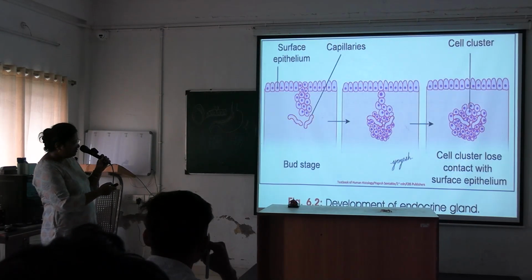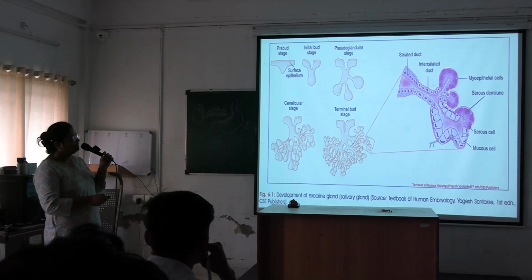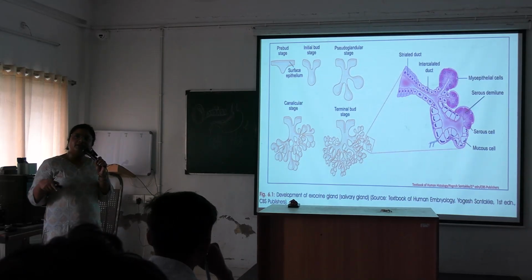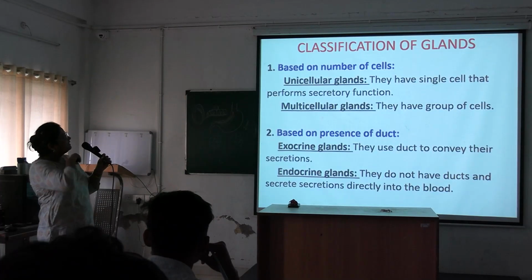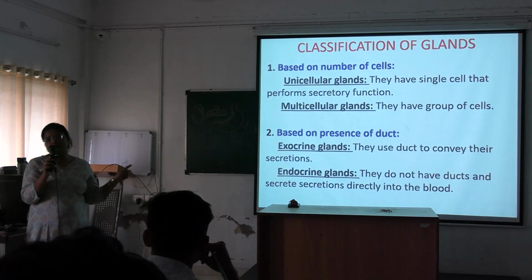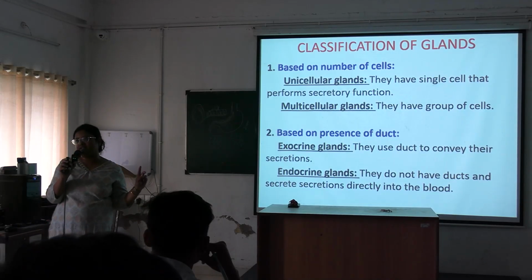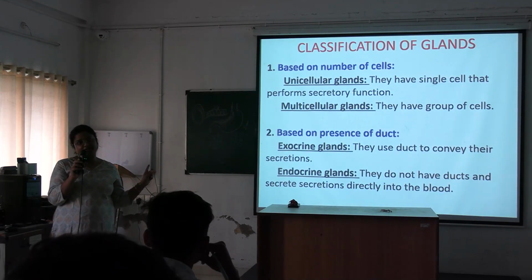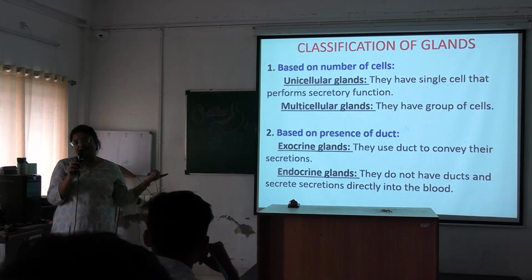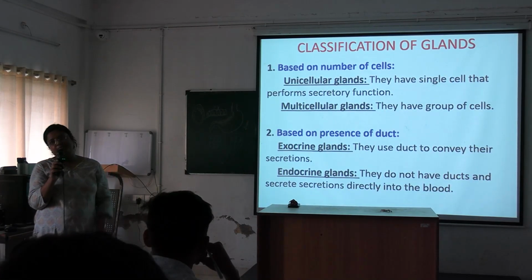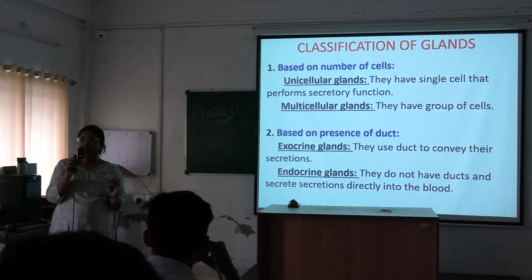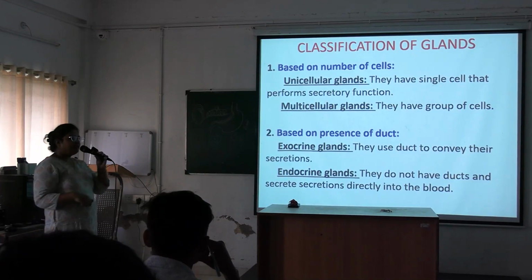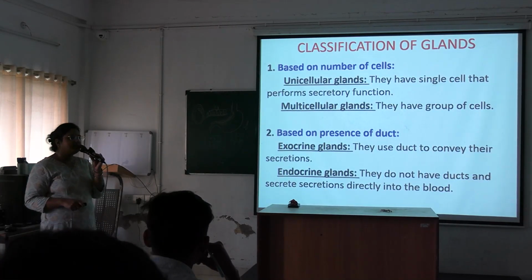Acini is a group of cells arranged in a certain pattern, in a rounded or oval or tubular pattern. We will discuss acini in detail. Okay, classification of glands. Classification of glands comes as a long question, important for your theory. Okay, you practice schematic diagrams of different classifications, and you also have to draw the examples of different glands in your histology copy. Okay, so you prepare classification of glands as a long question.